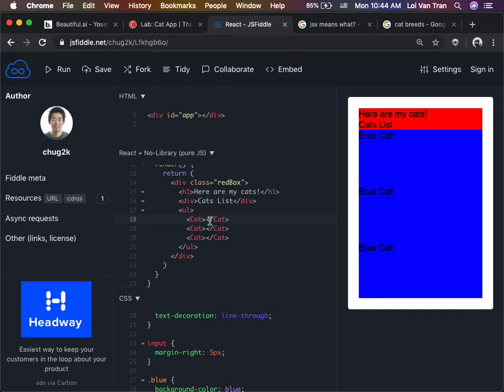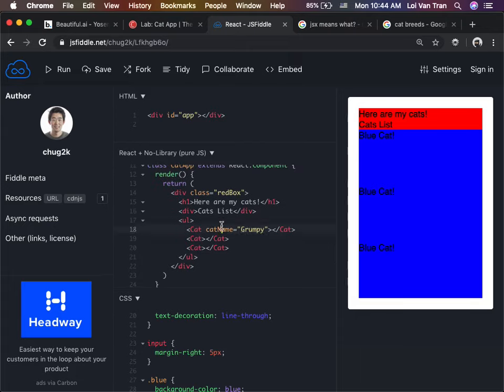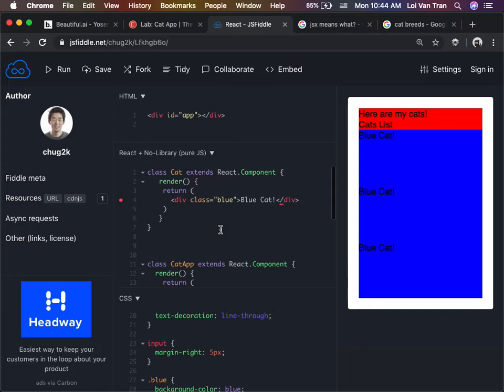Well, this is where we come in with props, okay? We're going to pass it a property called cat name. We're going to call this one grumpy. This is just an argument to a function. That's all it is. So what's going to happen with this string, grumpy, that goes inside the attribute cat name? Well, that's going to be passed to the cat component as an argument. Exactly. Except the argument is not going to be called an argument. It's going to be called a prop.